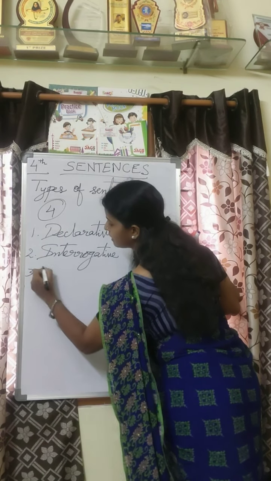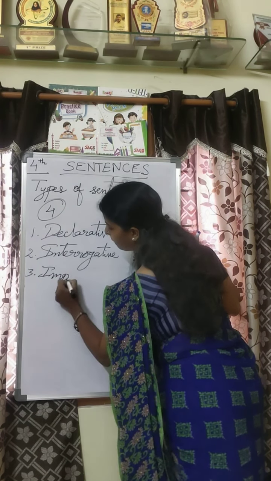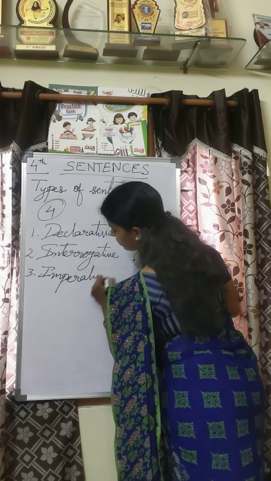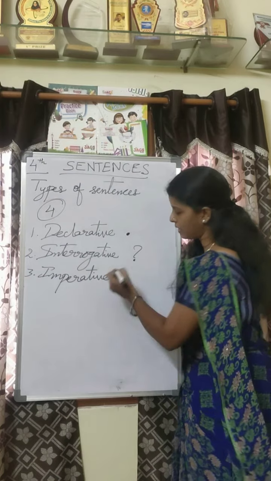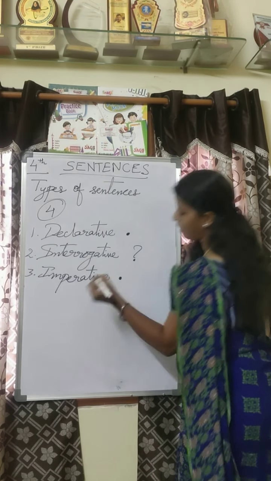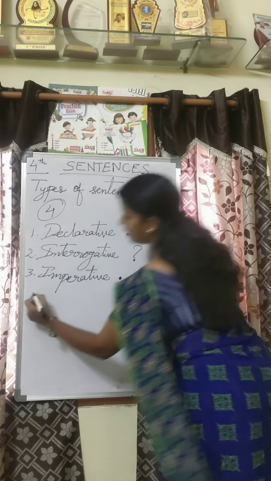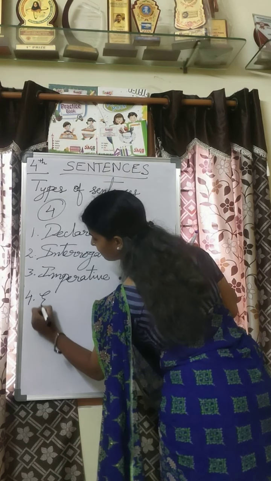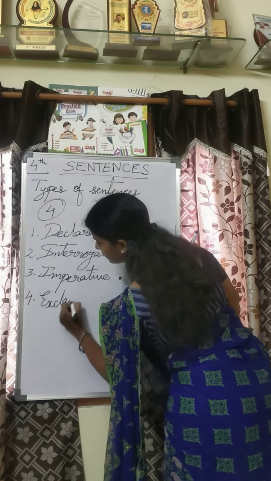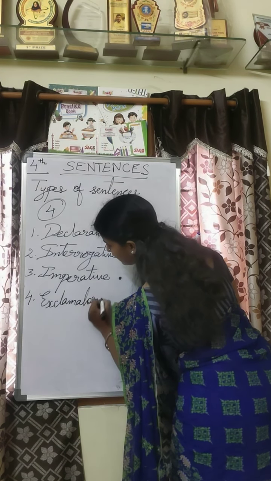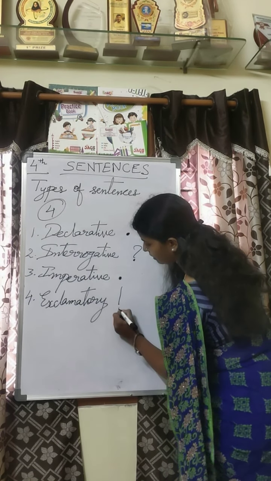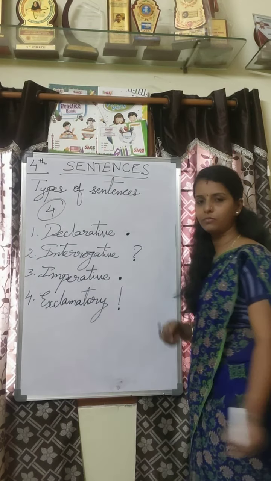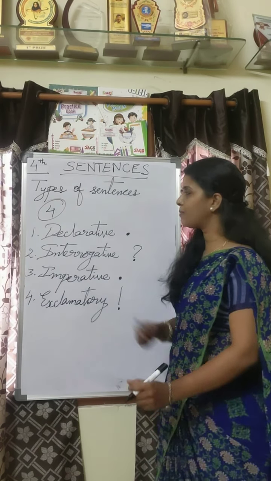The next one is the imperative sentence. Like the declarative sentence, it also ends with a full stop. The next and last is the exclamatory sentence. It ends with an exclamation mark.